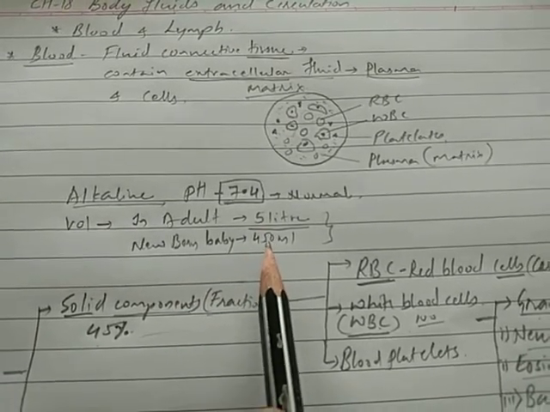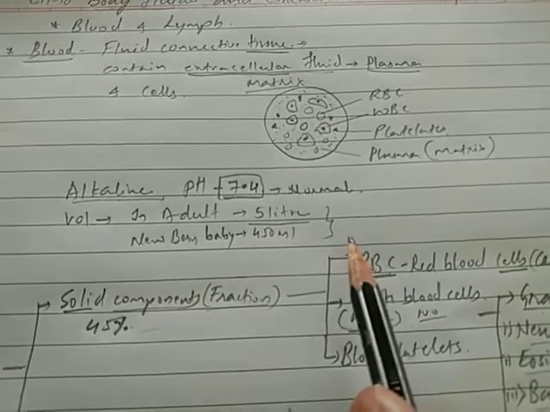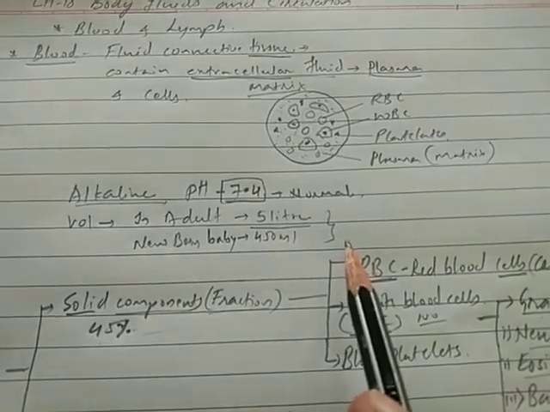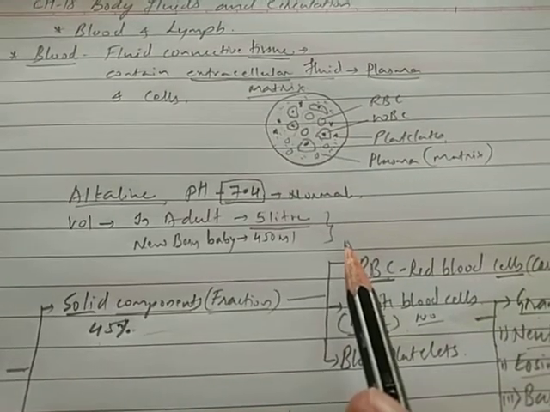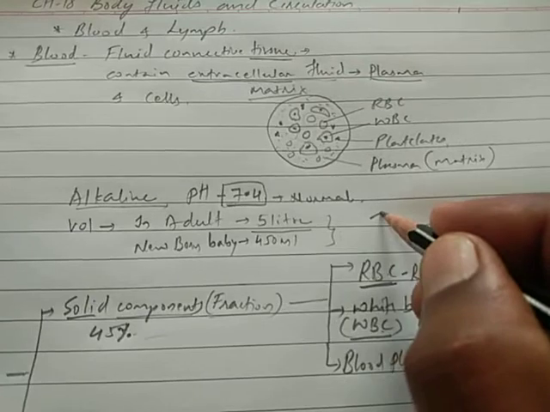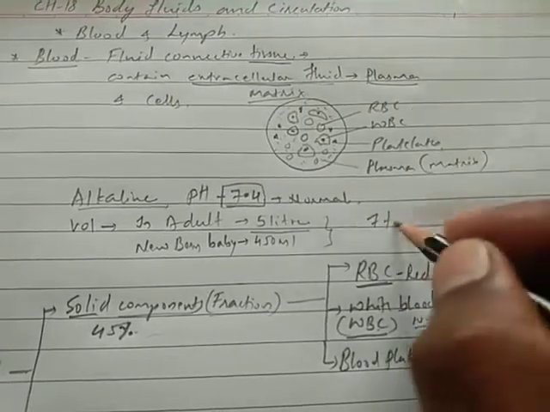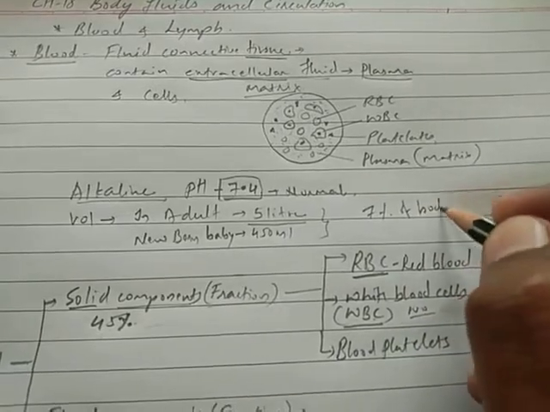We can add a point here: the average blood volume of adults is 7% of body weight.